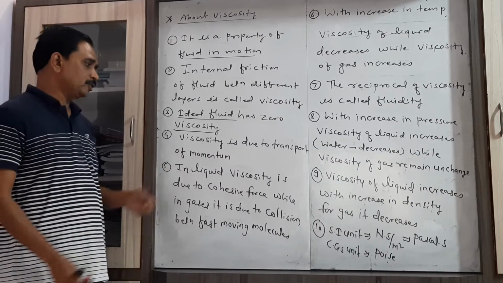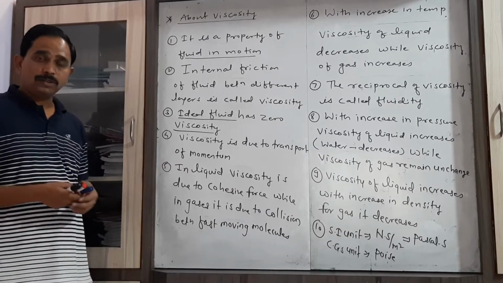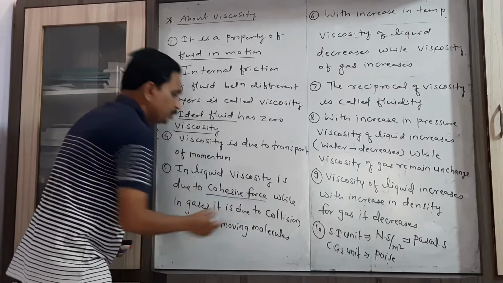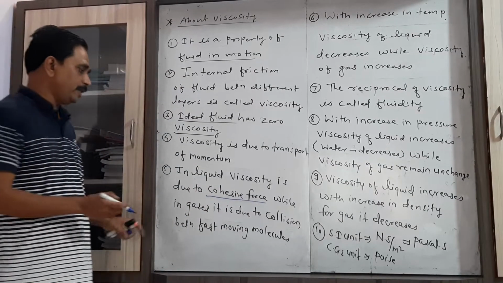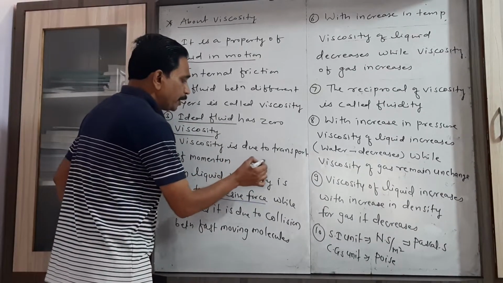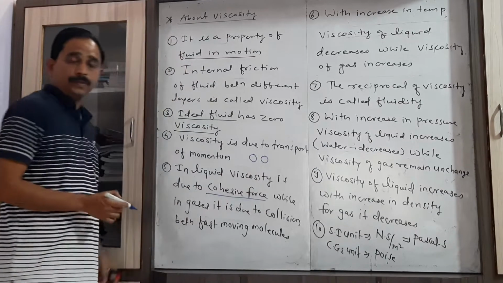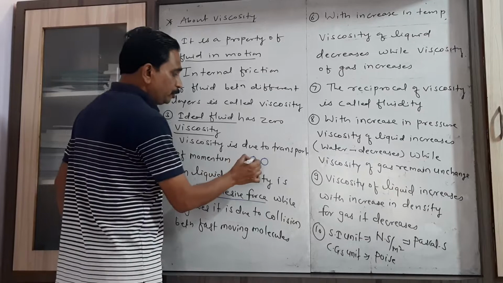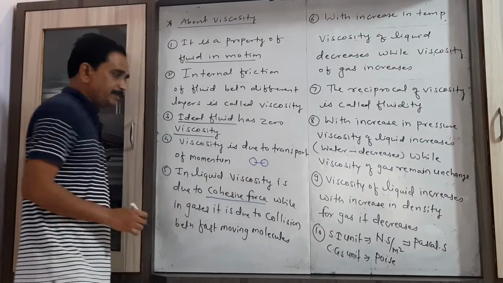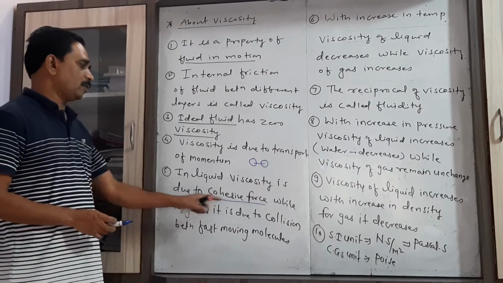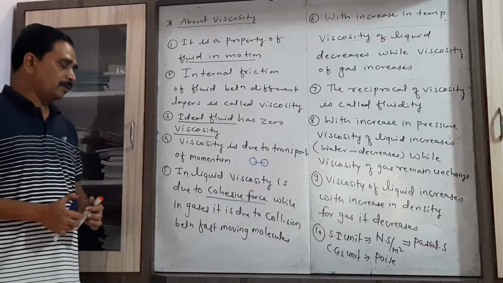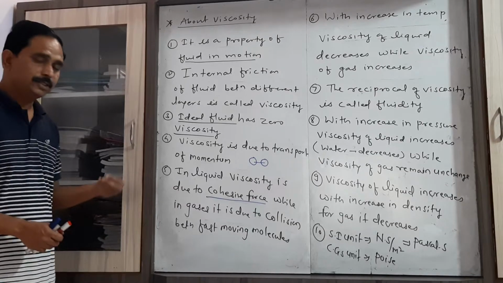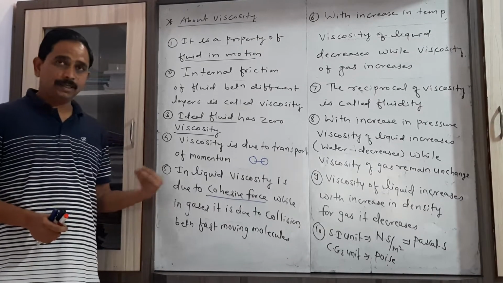Then in case of liquid, viscosity is because of the particular force which exists between any two molecules of that liquid. The force which exists between two molecules of the same substance is called the cohesive force. Later on we have to explain in the portion surface tension, that is intermolecular forces and the types.